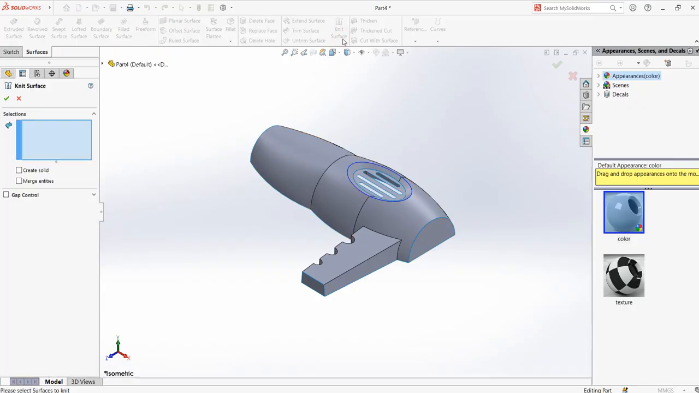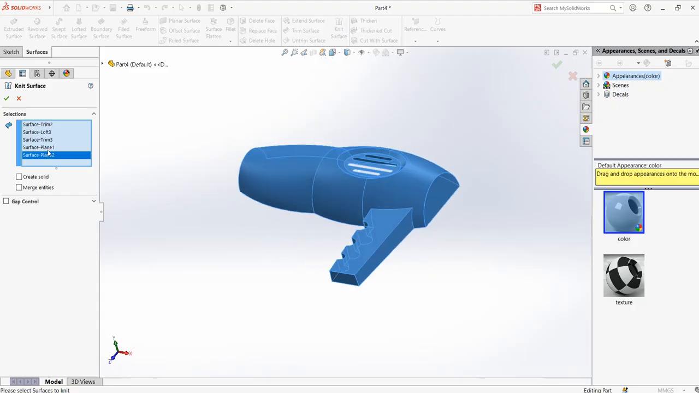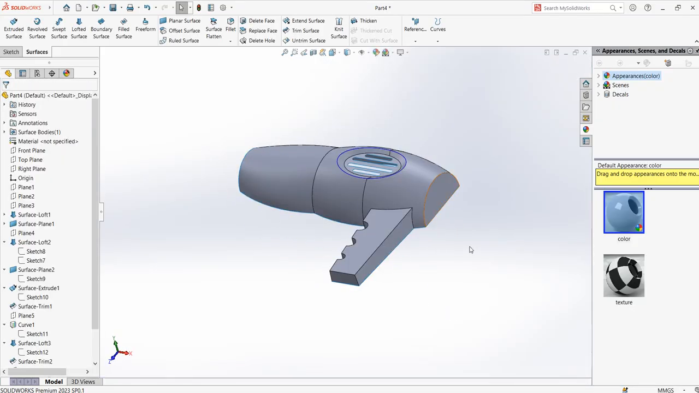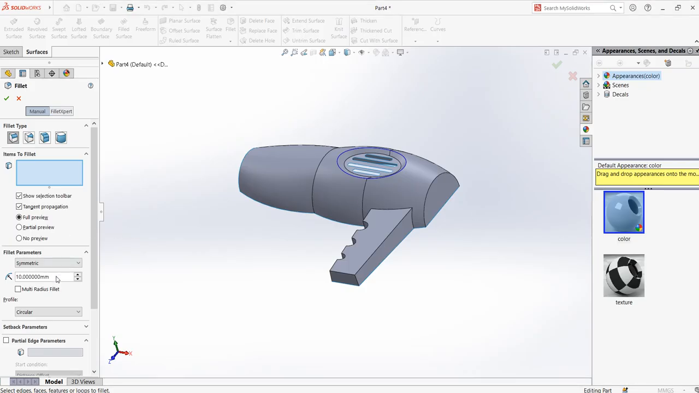So go to knit surface and knit all the surface, attach all the surface as one surface. Say okay, now it is one surface. Now you can do fillet. The fillet is like 4 milli fillet. So choose your 4 milli. Make sure full preview is on.